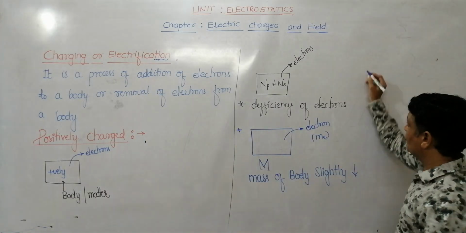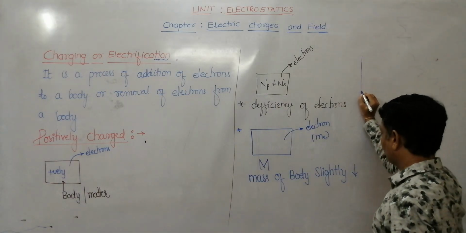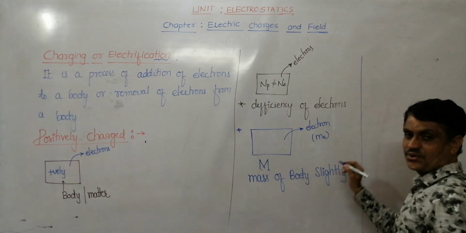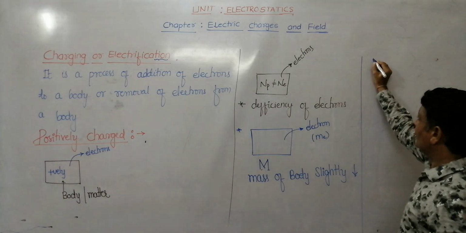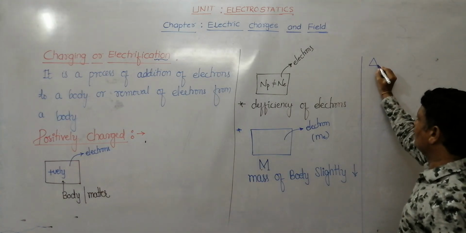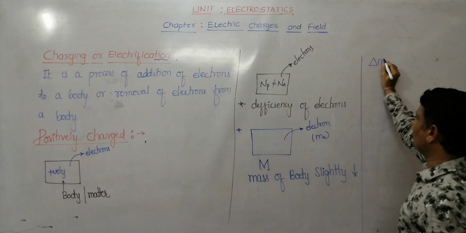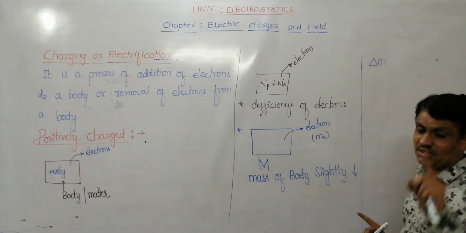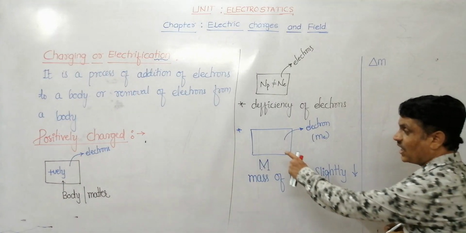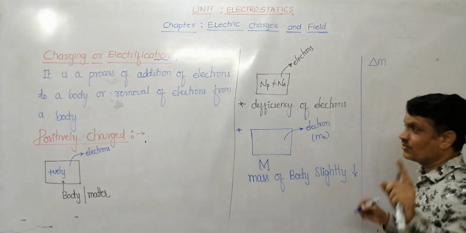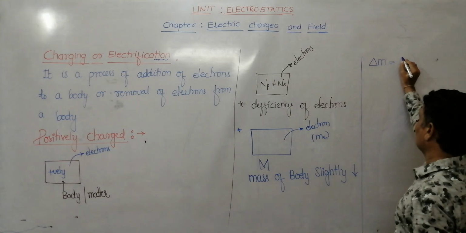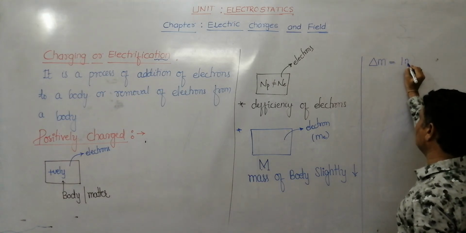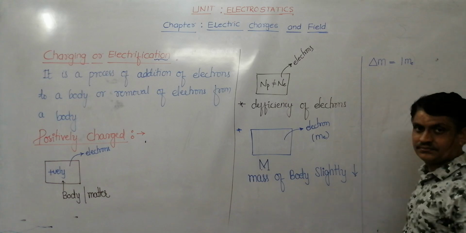How much it decreases is the question. The change in the mass of the body I am representing by delta M. If I remove one electron, then how much mass decreases? 1 ME is the decrease in the mass.